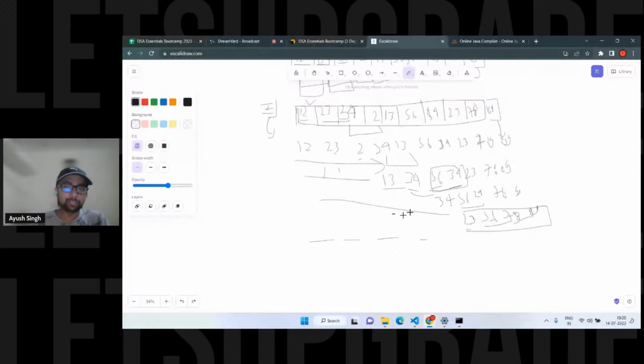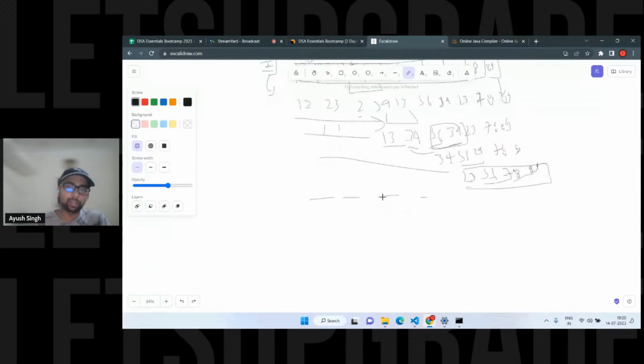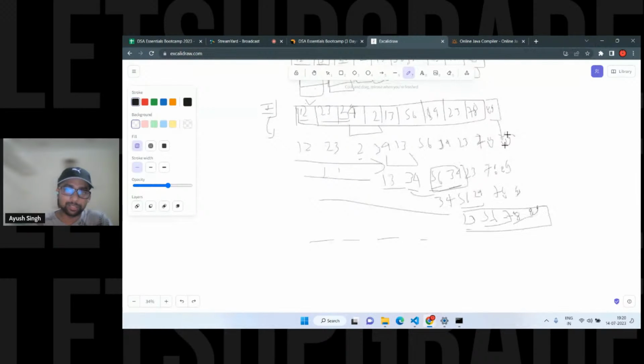Generally what happens is you'll be getting a custom bubble sort, or you have to change the bubble sort in some way. The question asks like this: you have to get the largest element. So which particular bubble sort are you going to use for sorting in ascending order or descending order? You can see in the first iteration only you're getting this largest element sorted, right? The 89 in the last, although it is already there in the same position.